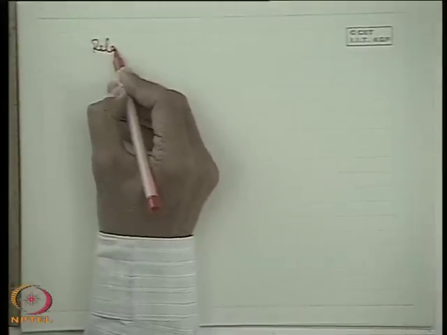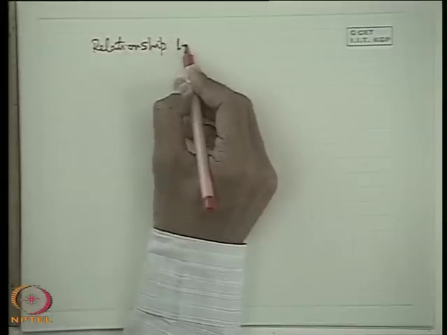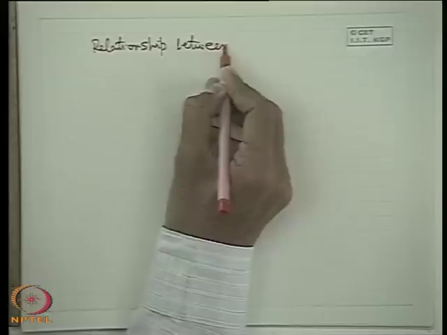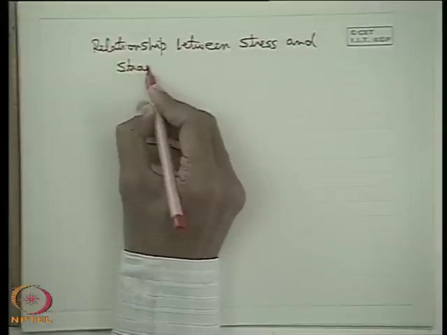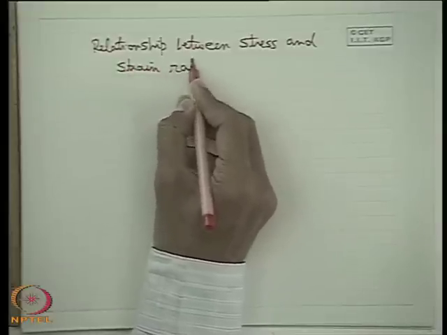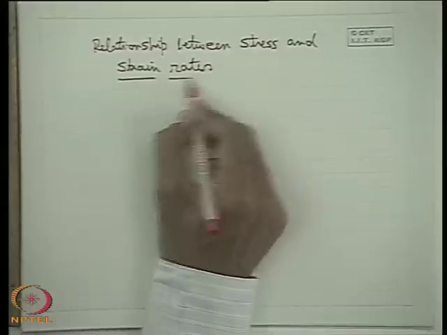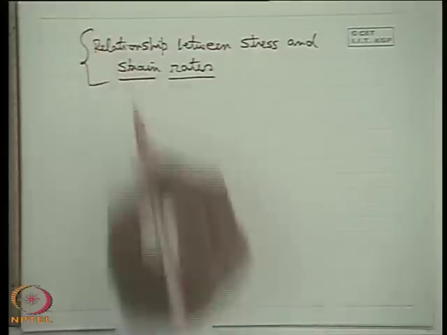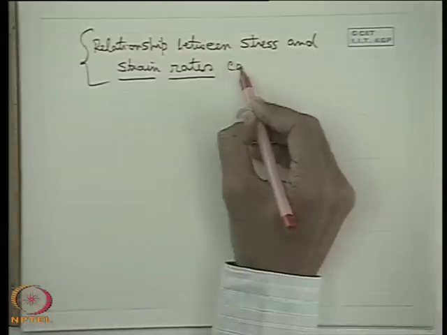So the relationship between stress and, I have told you earlier, the difference between a fluid and a solid is that strain rates. So it is not the strain, but it is the strain rates. So this is the most vital part, relationship between stress and strain rates components.